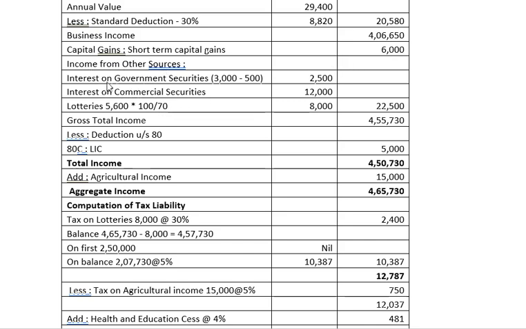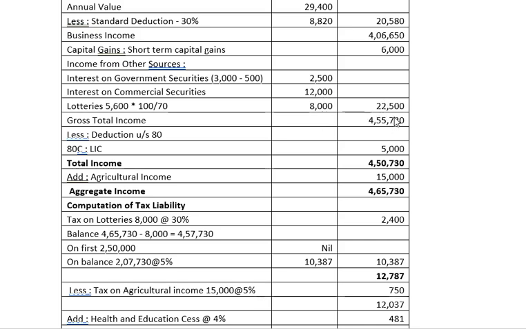Income from other sources, interest on government securities, it is 2,500. 500 is some other income included in government securities. Interest on commercial securities is 12,000. Lotteries, as the net amount is given, we have to gross the amount. As 30% is the tax deducted at source, this is 70%, 5,600 is 70%, so what is 100%? So we get it as 8,000.